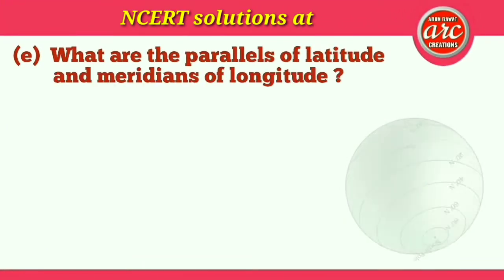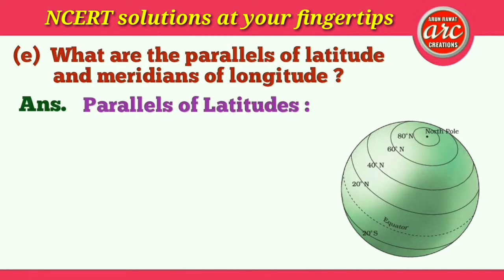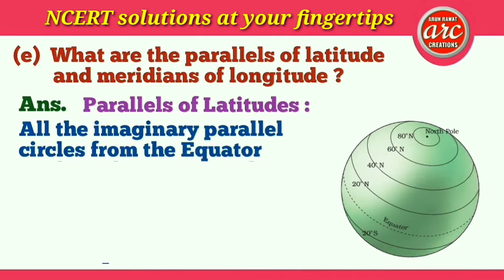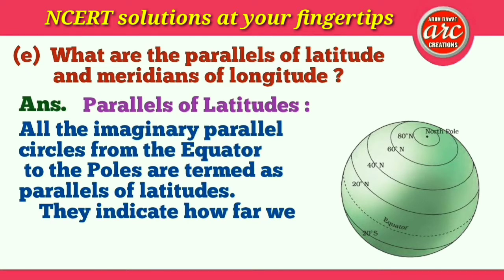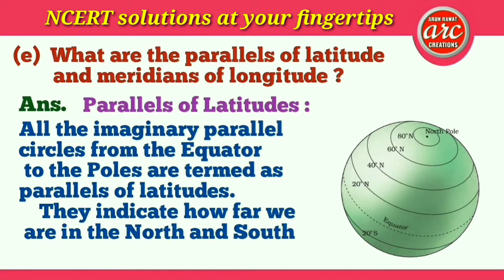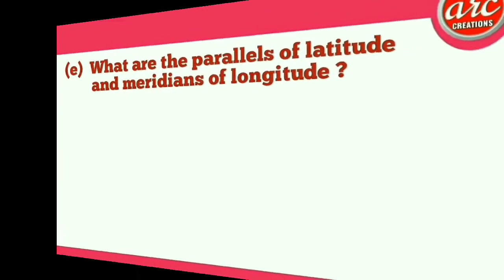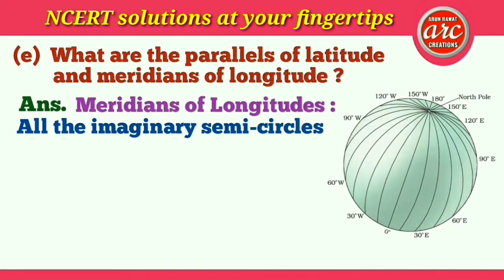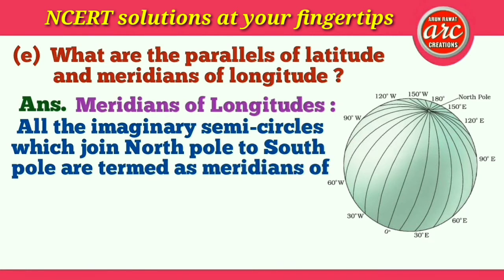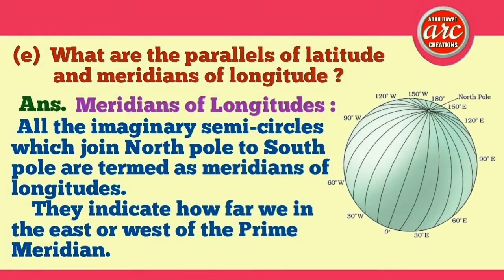E. What are the parallels of latitude and meridians of longitude? Answer. Parallels of latitudes. All the imaginary parallel circles from the equator to the poles are termed as parallels of latitudes. They indicate how far we are in the north and south of the equator. Meridians of longitudes. All the imaginary semicircles which join North Pole to South Pole are termed as meridians of longitudes. They indicate how far we are in the east or west of the prime meridian.